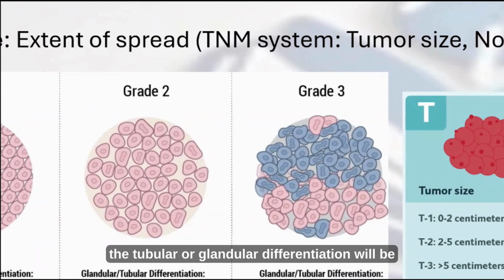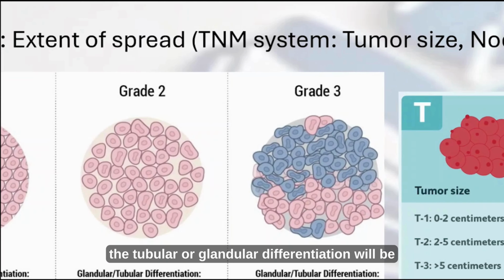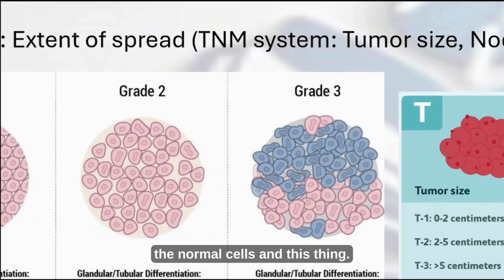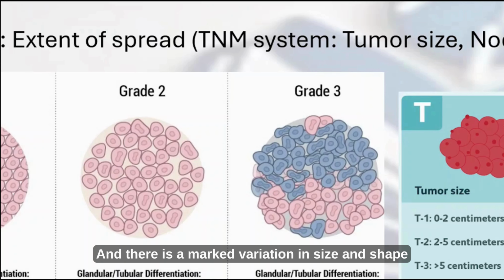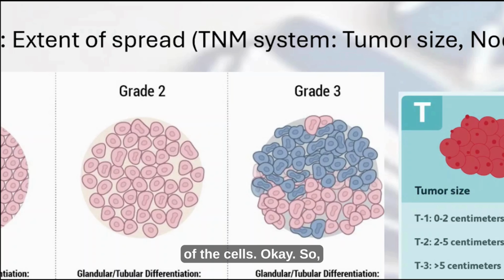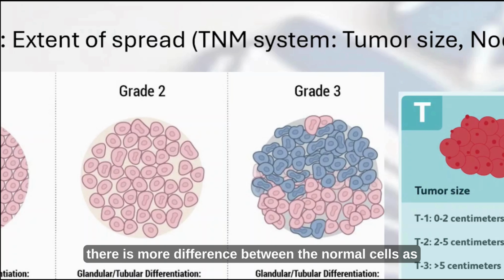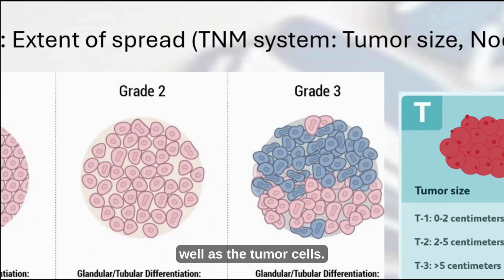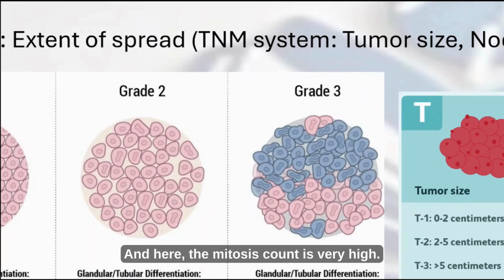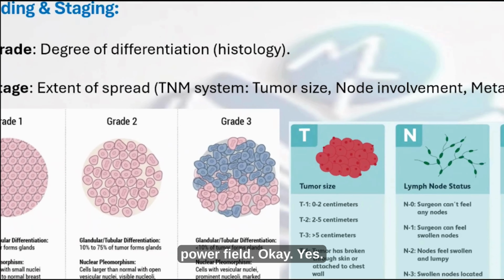Coming to grade 3, the tubular or glandular differentiation is less than 10%, so we will not be able to differentiate between the normal cells and the tumor cells. There is nuclear pleomorphism, with vesicular nuclei and prominent nucleoli, and a marked variation in the size and shape of the cells. There is more difference between normal cells and tumor cells, as you can see in the picture. Here the mitosis count is very high, more than 16 mitoses per 10 high power fields.